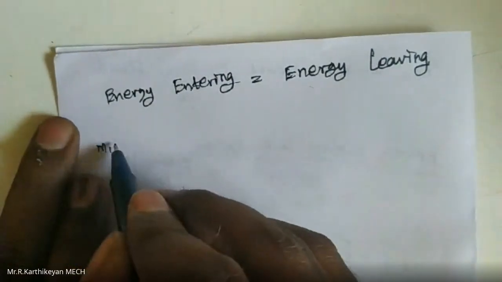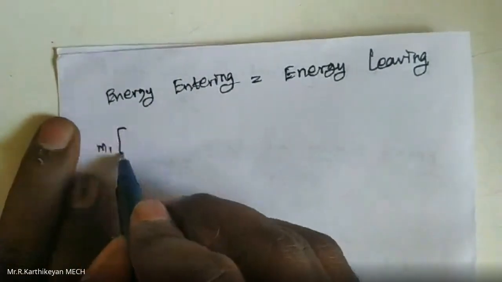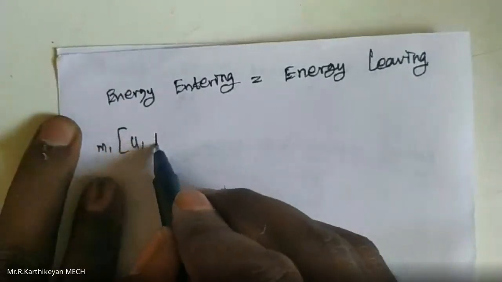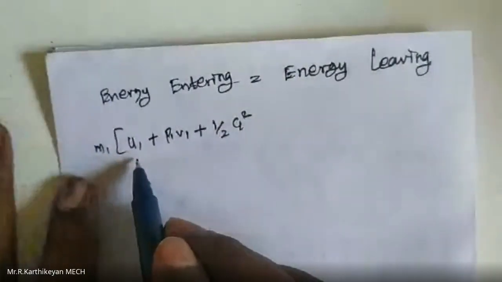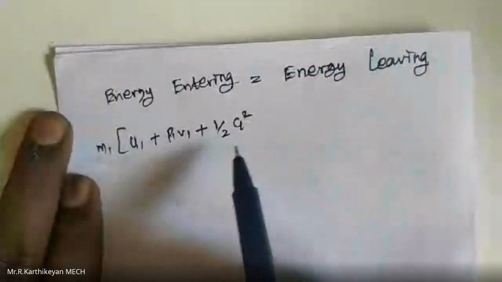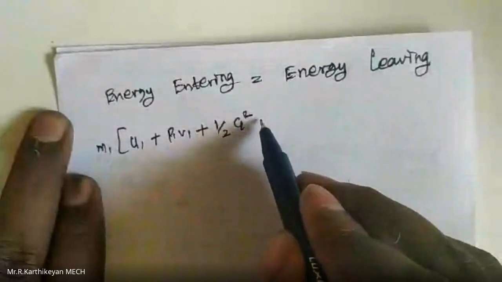That is m1 into u1 plus p1 v1 plus c1 squared by 2 plus g into z1. Here u1 is the internal energy at the inlet section, p1 v1 is the flow energy at the inlet section, and c1 squared by 2 is the kinetic energy at the inlet section.